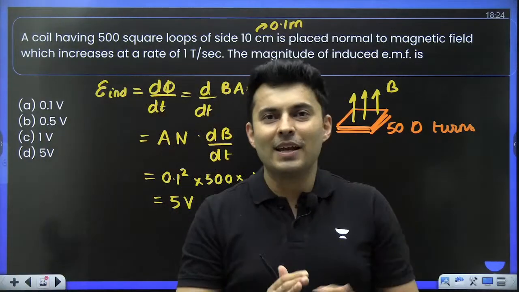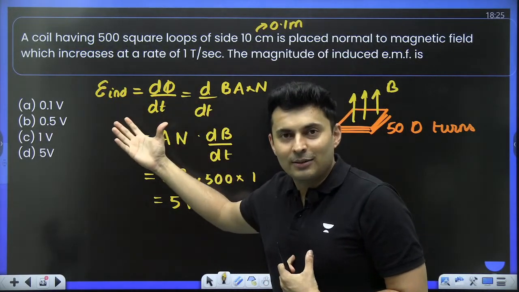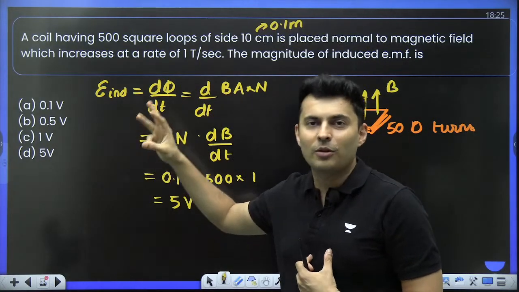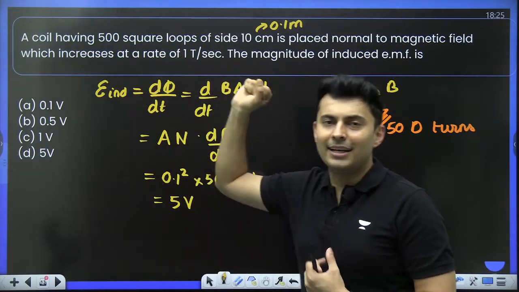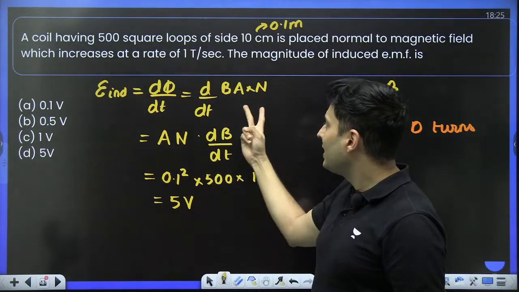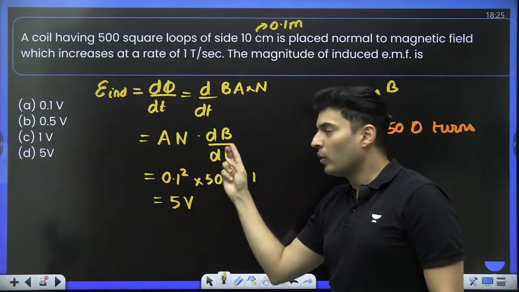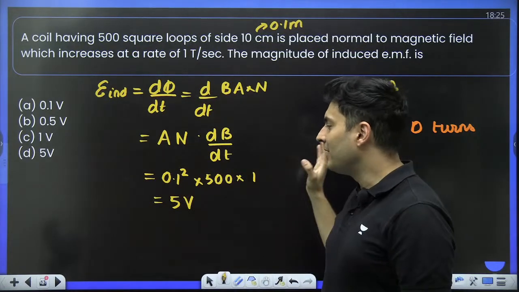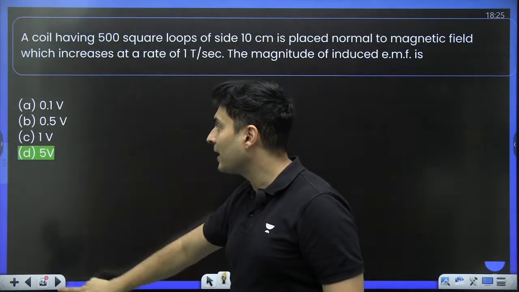So the idea over here was, remember that you can change the flux by any of the three methods: by changing the B, by changing the A, or by changing the angle. Here you have changed it by changing the magnetic field itself. So everything else were constants, so they were brought outside the derivative. Only take the derivative of the magnetic field alone, that's all. And that was already given, 1 Tesla per second.